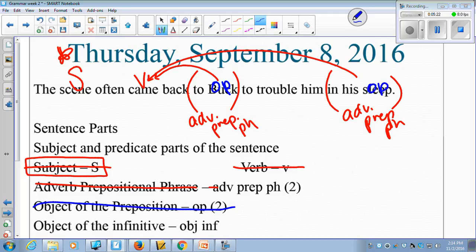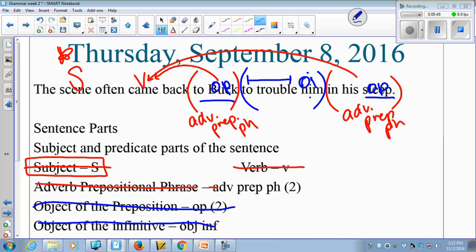And yesterday, or the last slide, I told you this was the infinitive. Well, this is your infinitive phrase. And just like our object of the preposition in our prepositional phrase is the last word, here our last word, the object of the infinitive, is him. Objects of the infinitive are always going to be the last word. Is it going to be a noun or a pronoun?